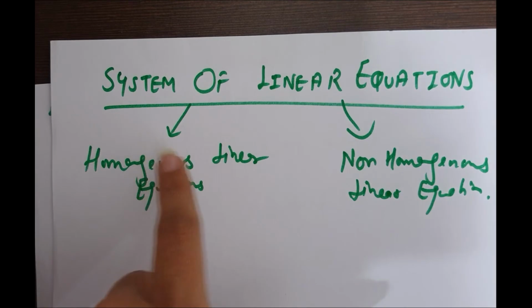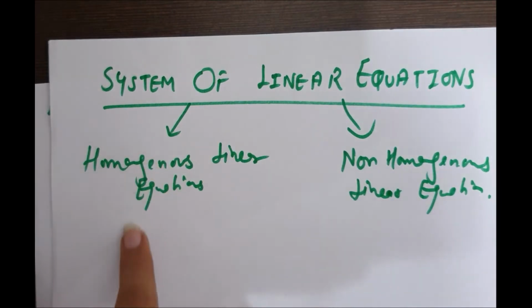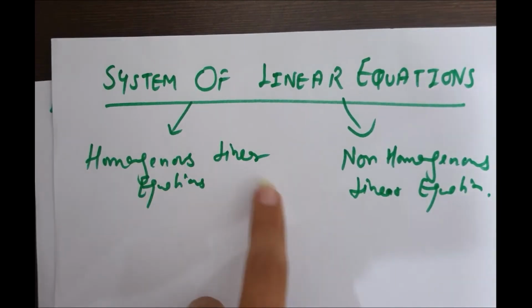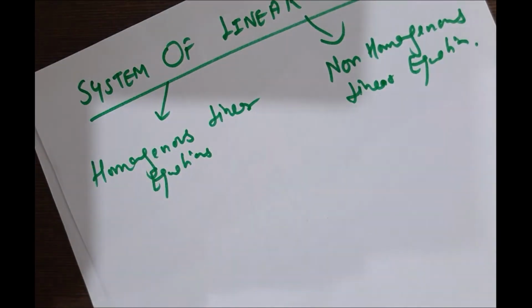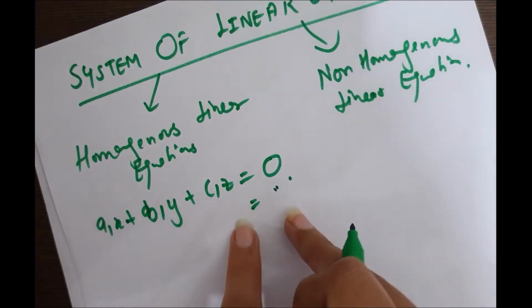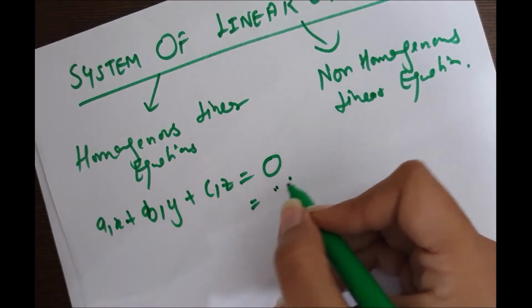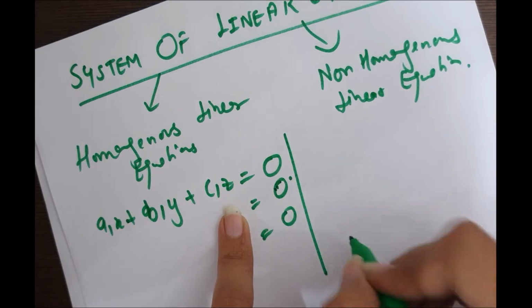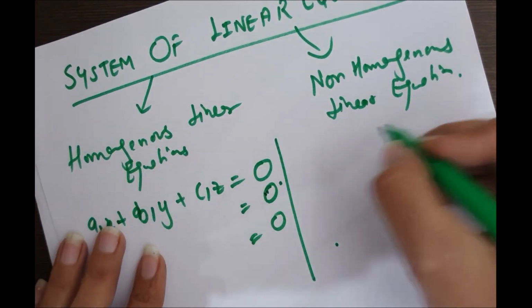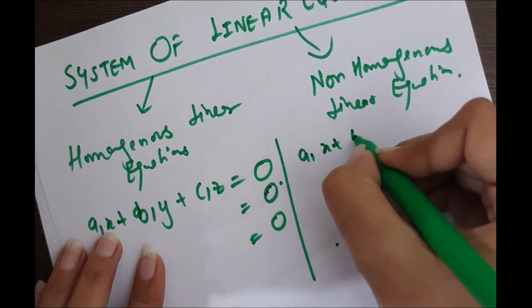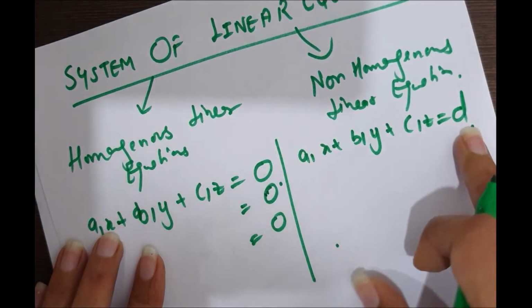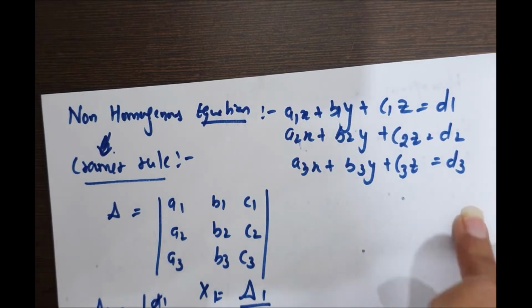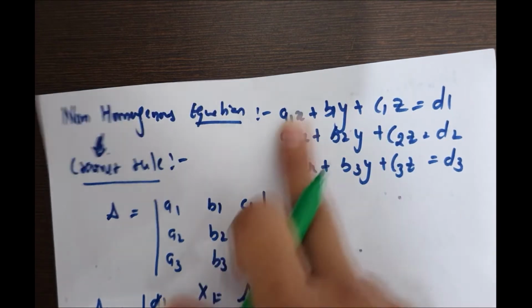Now the third topic is the system of linear equations, which is divided into two types: homogeneous linear equations and non-homogeneous linear equations. Firstly, I will tell you how to differentiate between them. For homogeneous linear equations, the right side part is always 0. For non-homogeneous linear equations, the right side part has some value. As I told you, these are examples of non-homogeneous linear equations.